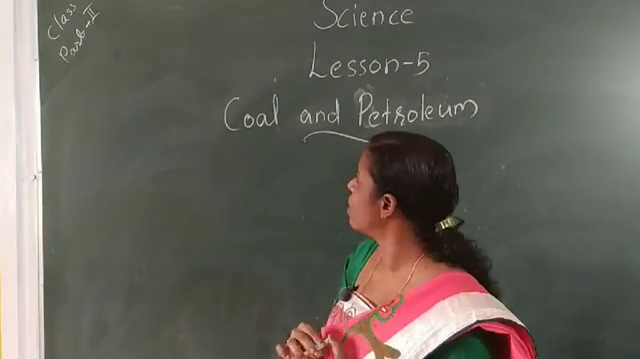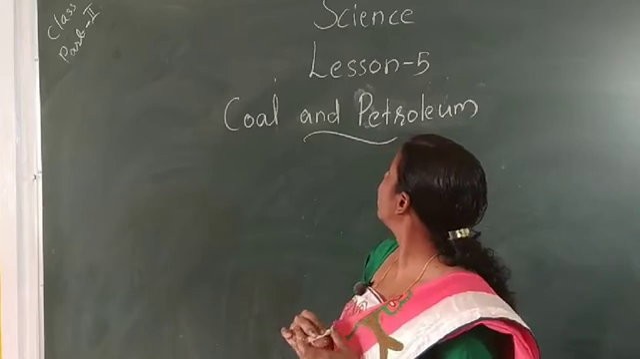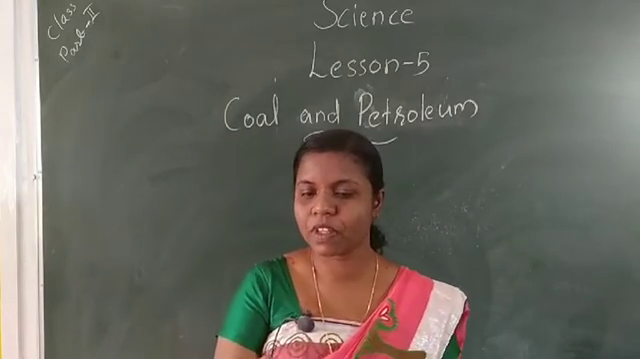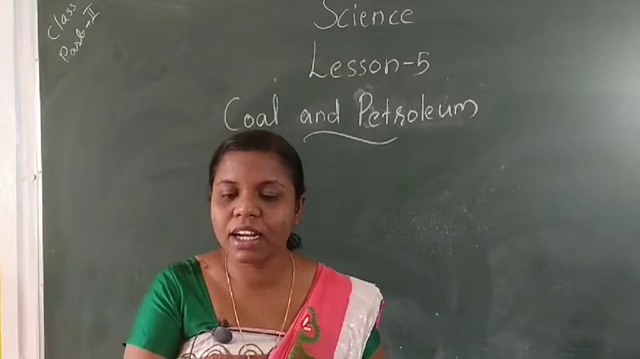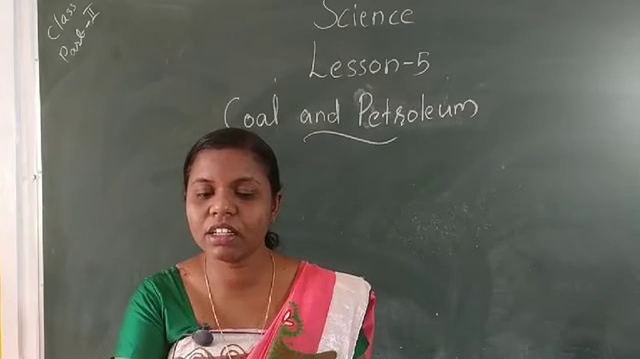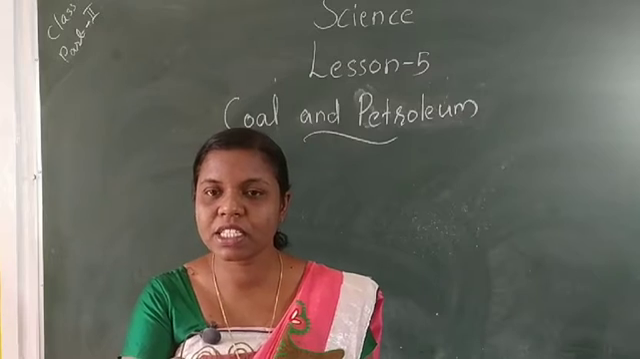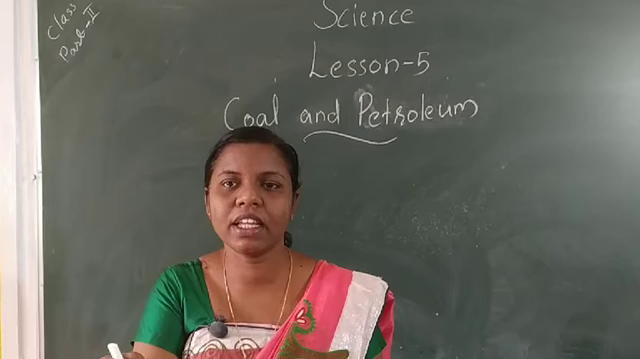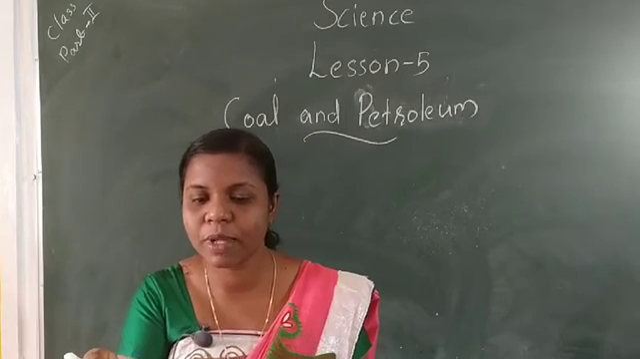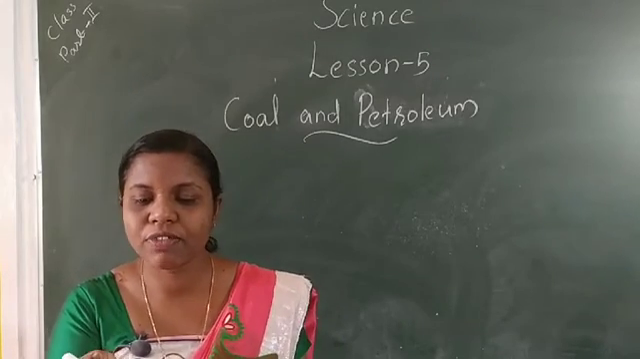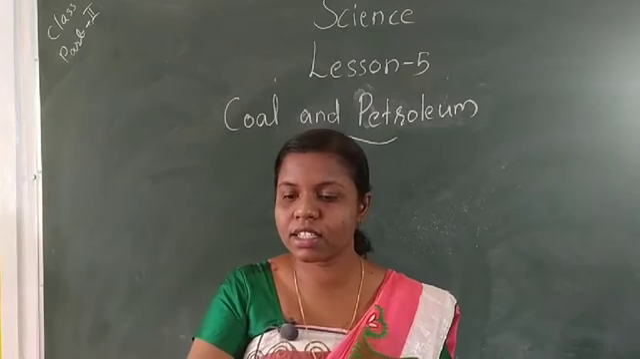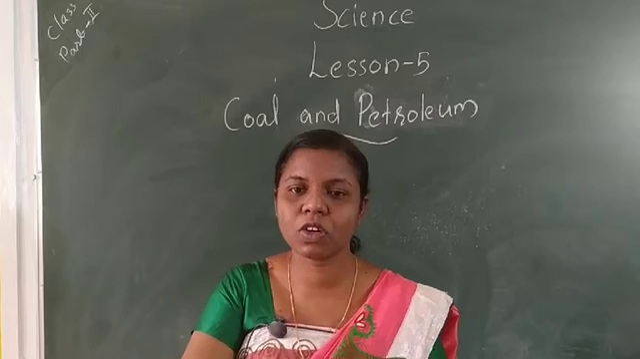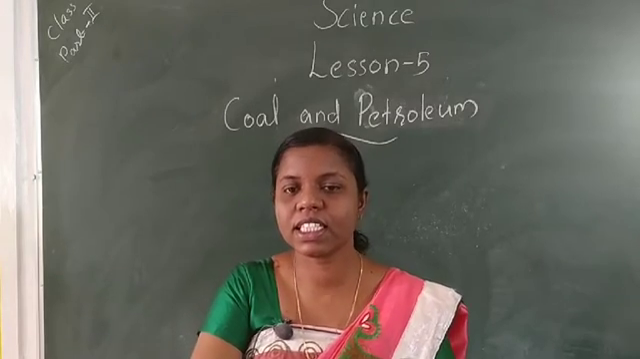Today we discuss chapter 5, second part. Then petroleum. Petroleum is a thick, dark liquid having an unpleasant odor. Then it is found deep below the earth's crust, trapped in rocks in certain areas. Petroleum is found in the earth's crust.